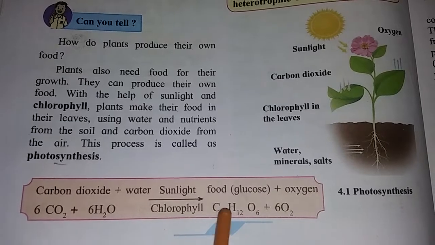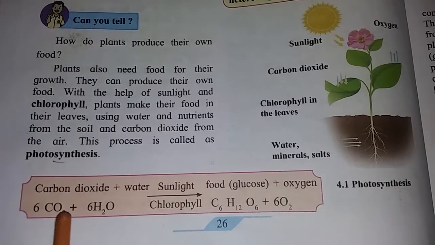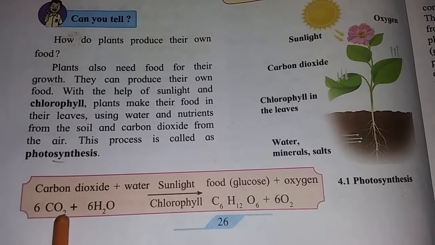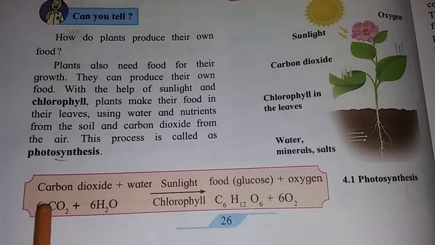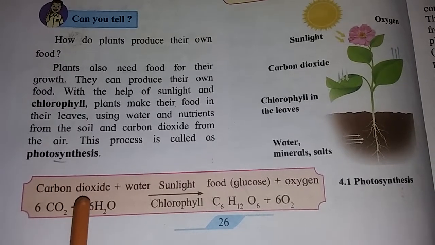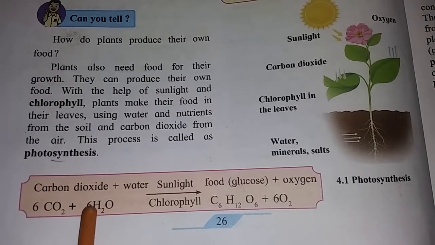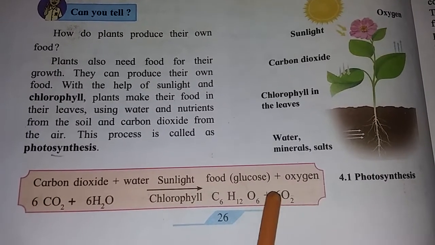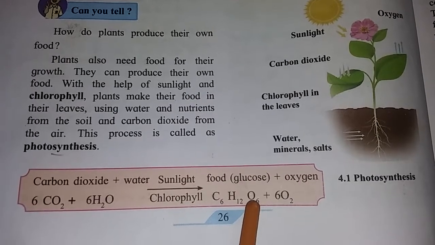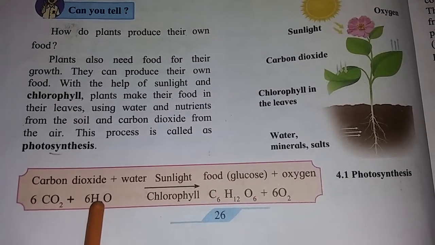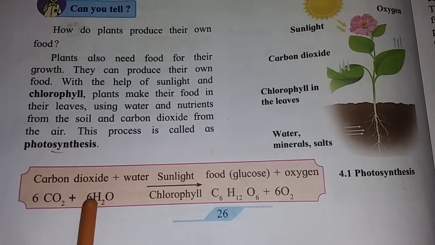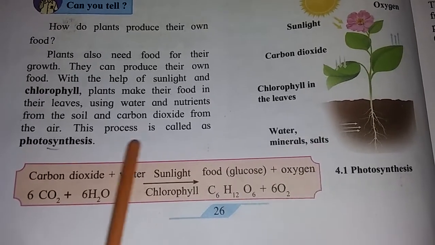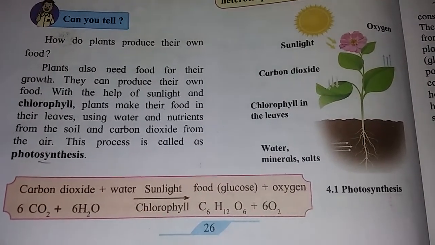Now see, this reaction is balanced. Carbon is how many? 6. See, here 6 carbon is there. Oxygen: 6 multiplied by 2 means 12 oxygen, plus here 6 oxygen is there. 12 plus 6 means total 18 oxygen. Now what is remaining? Hydrogen. How much hydrogen is there? 6 multiplied by 2 means 12. And see, here H12, 12 hydrogen is there. Means this reaction is balanced.